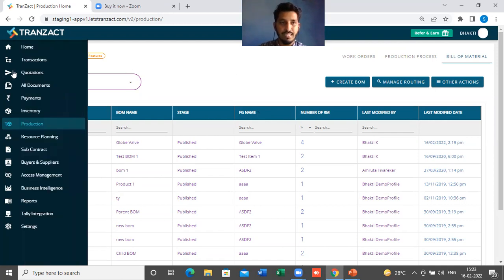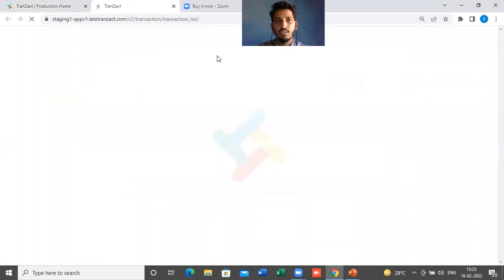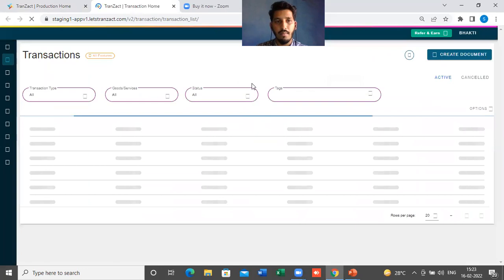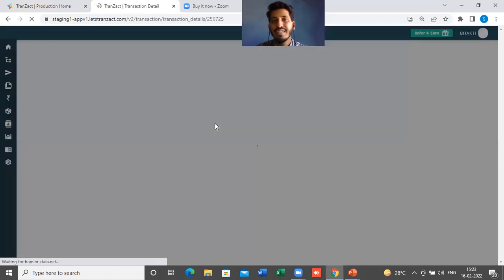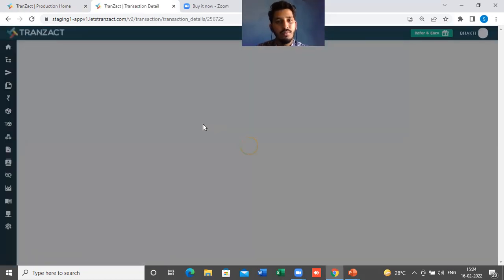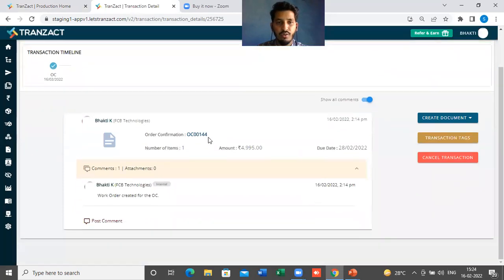Let me show you the sales order I have already created here in my transactions module. Here in the transaction module, I have created an OC, an order for finished good. Once you create the order confirmation in the system, you will get a comment just below it, which is "work order created for the OC." This work order is mainly for the production team, because the sales team will create an OC only. Now, how will the production team look into all the work orders which are present?